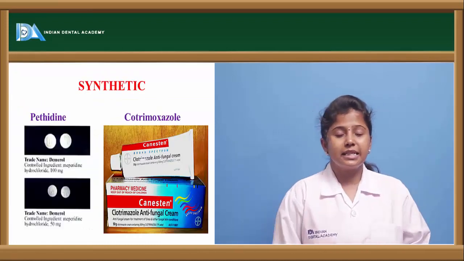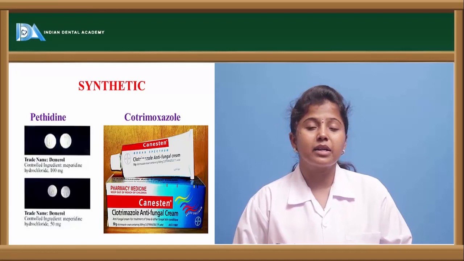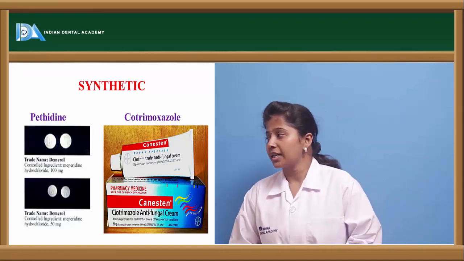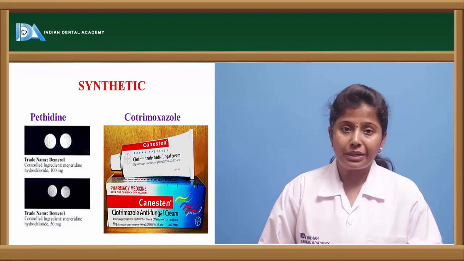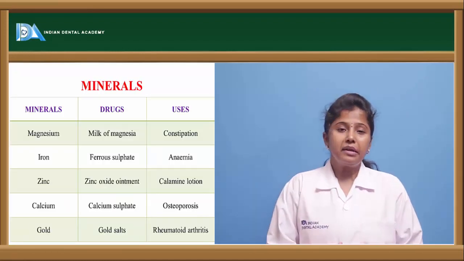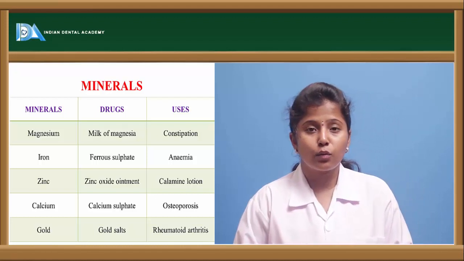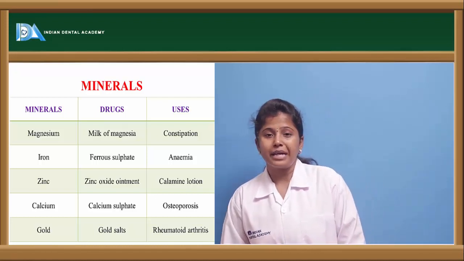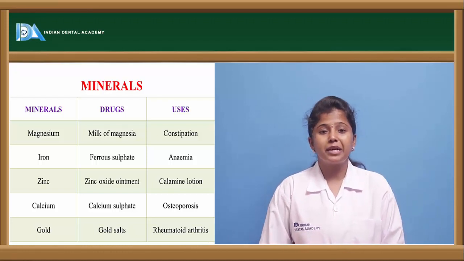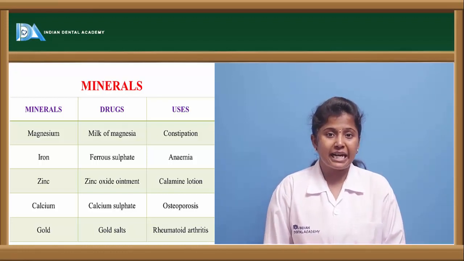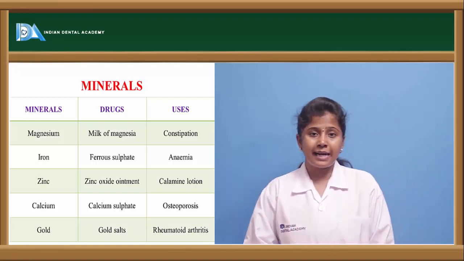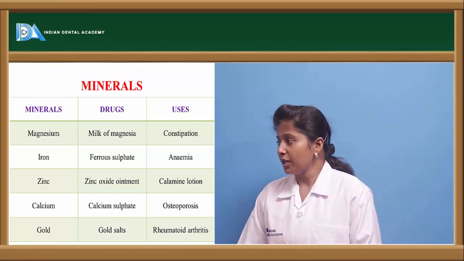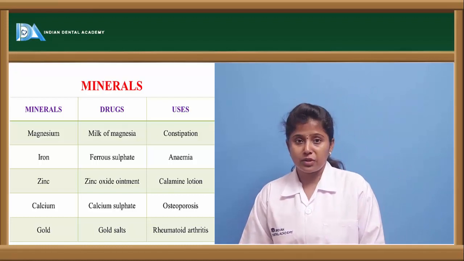If we see synthetic drugs, we are chemically preparing, manufacturing those drugs. Such drugs are pethidine and cotrimazole. Let us see the mineral sources of the drugs, or what are the drugs which are obtained from the mineral sources. From magnesium, milk of magnesia is obtained, which is used as an antacid. In order to antagonize the acidity which is produced in the body, milk of magnesia is used, and it is used for constipation also.